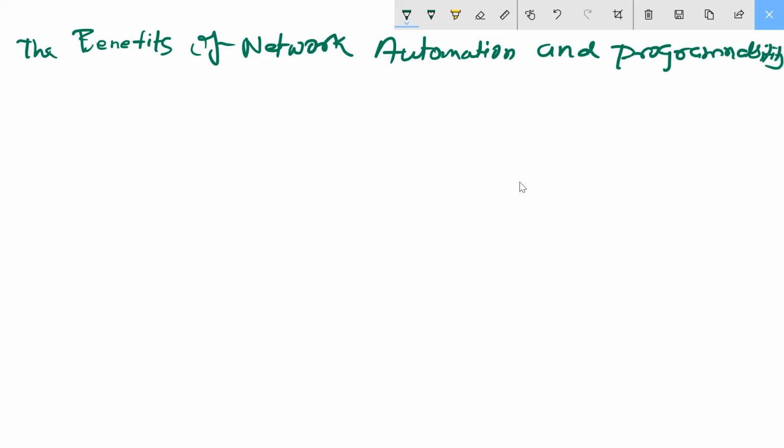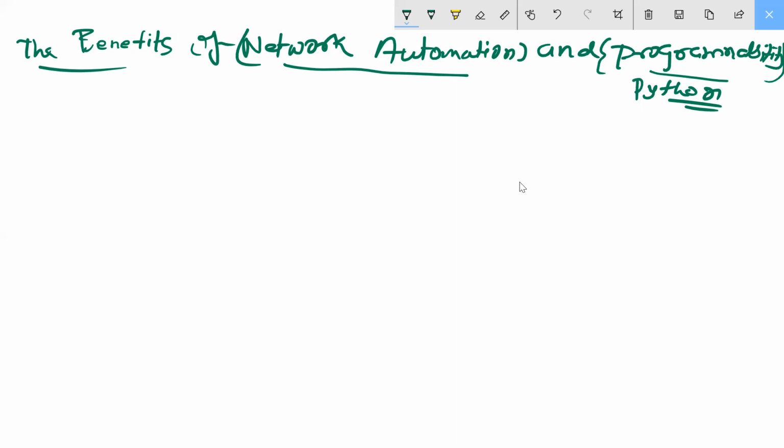Okay, this point is coming here. We are going to discuss network automation, what is happening inside it, and why we need programming like Python that we are using here. Understood my point? So what is happening? I'm writing the points here. All of you write the points here.